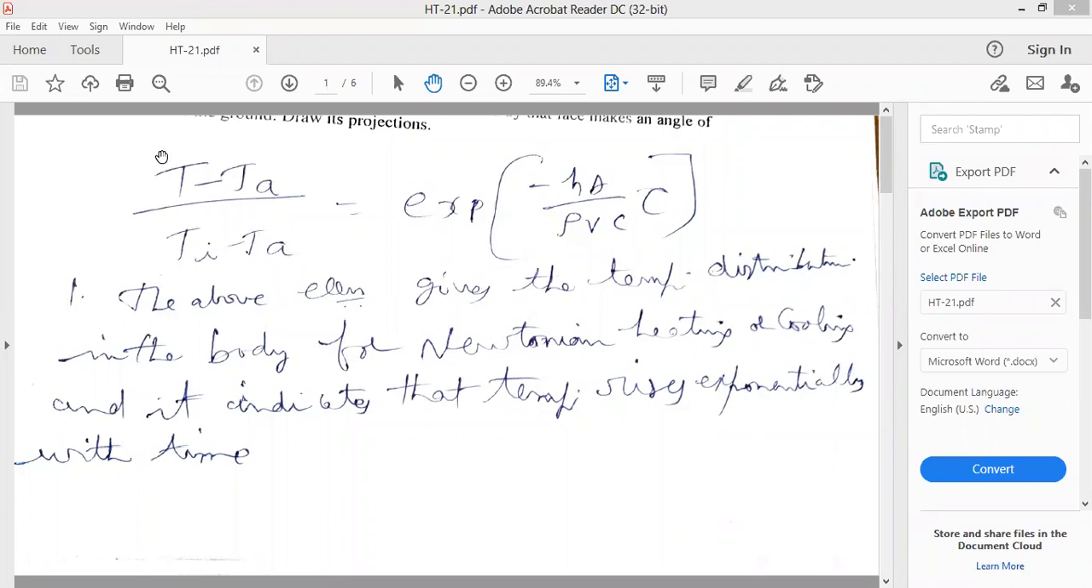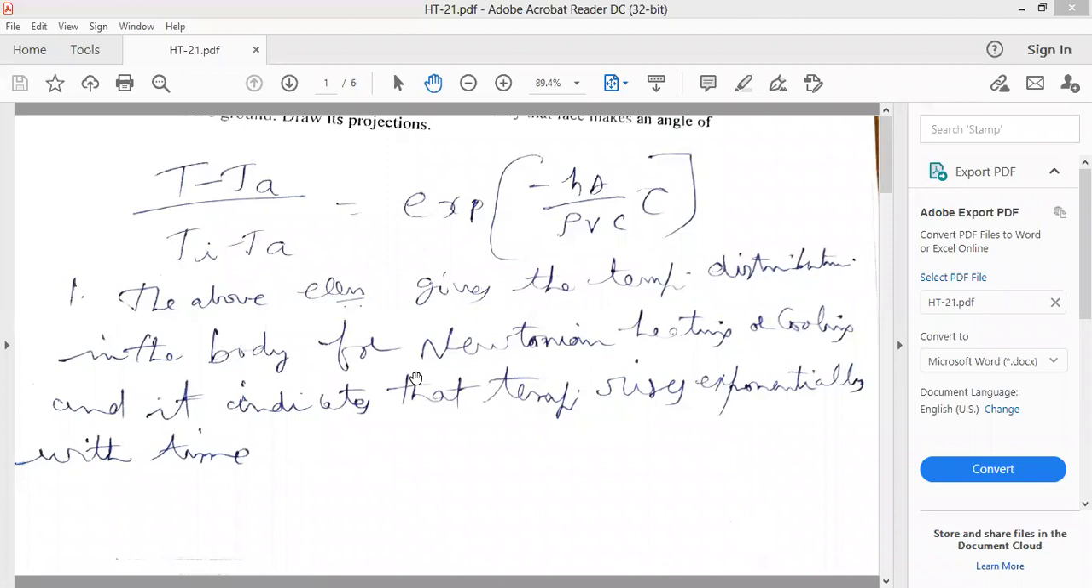TA is ambient temperature, T is temperature at any given point of time, Ti is initial temperature, and e to the power minus h, convective heat transfer coefficient, A surface area, and tau time, divided by rho density of the solid, V volume of the solid, c specific heat. Okay? So you have to analyze this equation, so that after verification we will get two numbers: one is Biot number, the other one is Fourier number. What is Biot number? What is Fourier number?